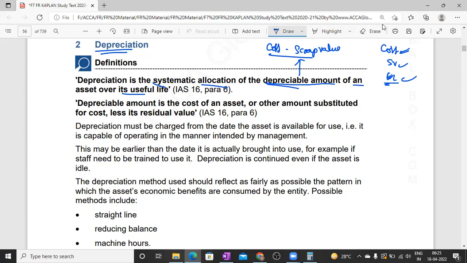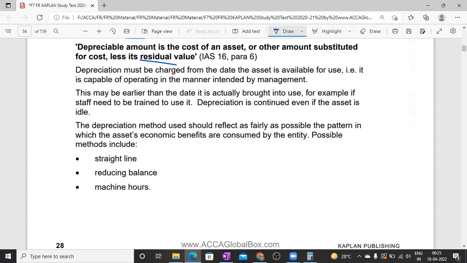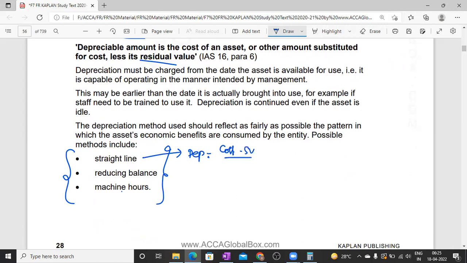Depreciable amount is the cost of the asset or other amount substituted for cost, less its residual value. Residual value stands for scrap value. Generally, depreciation is calculated in three ways: straight line method, reducing balance method, and machine hour method. In the straight line method, depreciation is equal to cost minus scrap value divided by useful life.